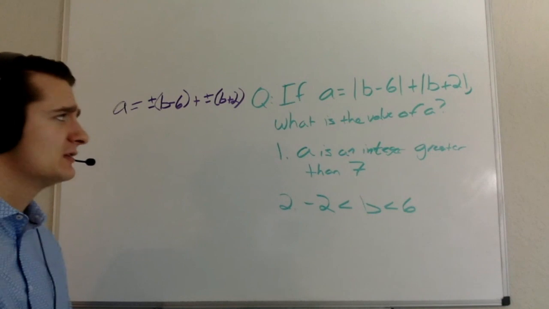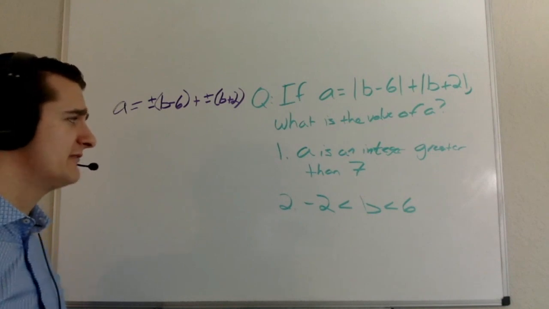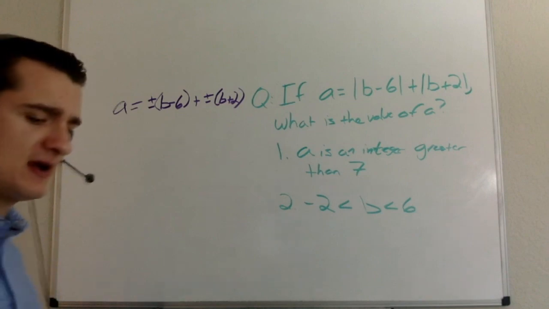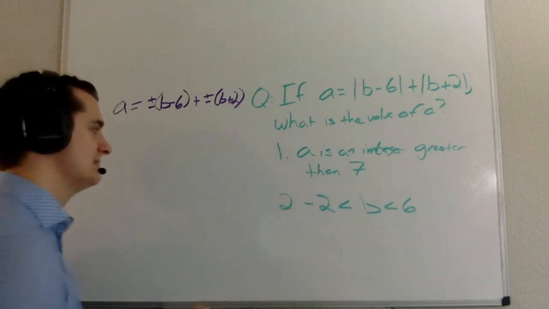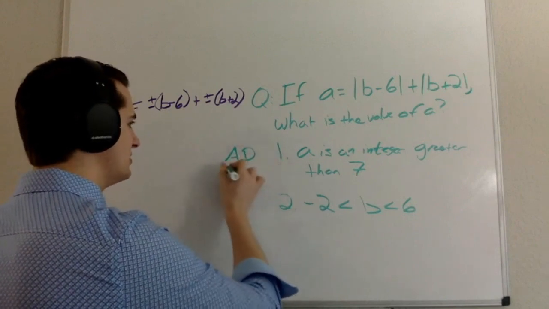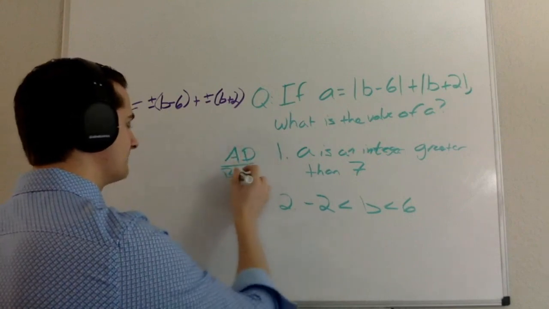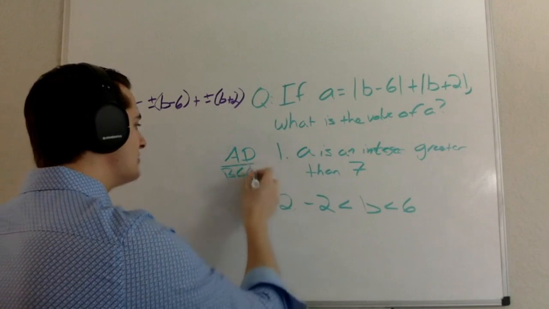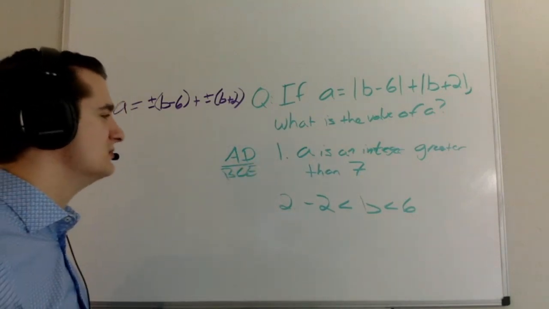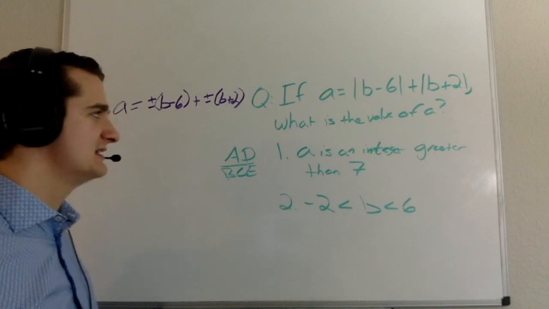So I'm going to have to look for another route, but there's not much I feel like I can do here to push the question. And so I'm going to take a look at these statements. Statement 1 tells me that A is an integer greater than 7, right? And so now my mind goes to possible values of A if A is an integer greater than 7.